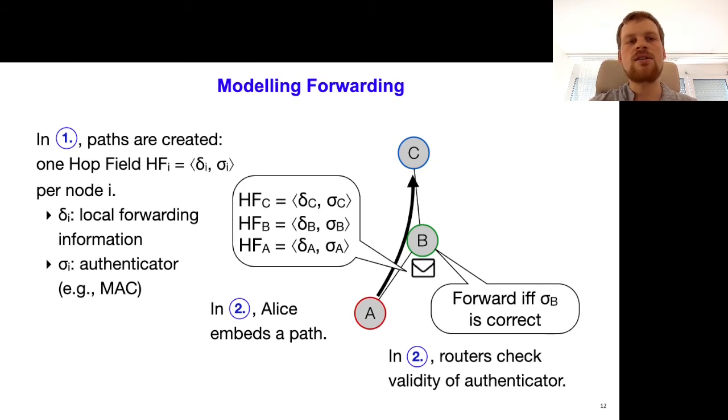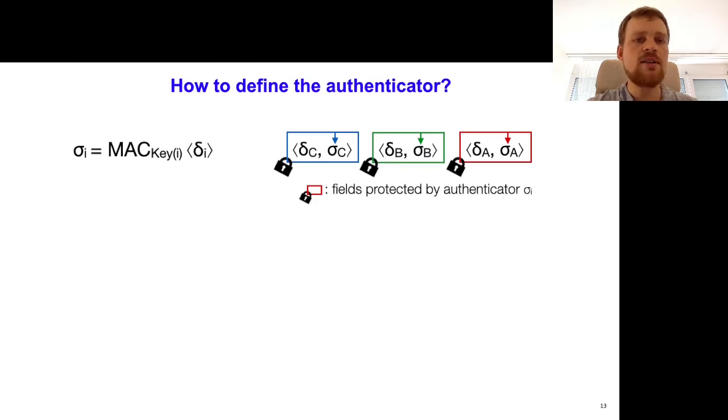So this is a generic description of how these protocols operate, but they differ in a number of ways, in particular, most importantly, how the authenticator is computed. A simple way of defining the authenticator would be as a message authentication code over the local forwarding data. The idea here is that everyone protects their own local data. And if we now write down a sequence of hop fields here in reverse order, and we visualize what fields are being protected by the authenticators, we can see that each of these boxes only protects a local hop field and they don't overlap at all.